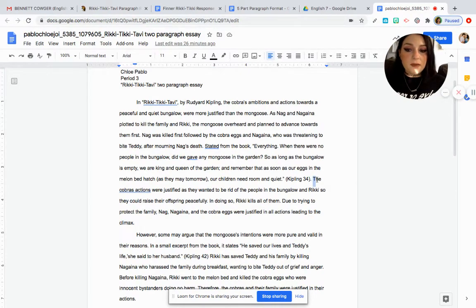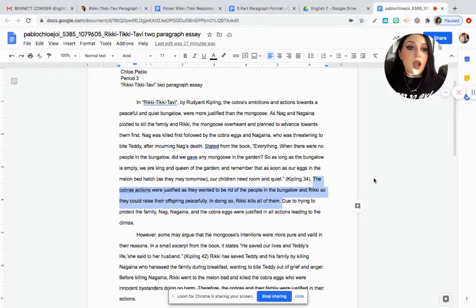This student stated, the cobra's actions, that should have an apostrophe S, right? Because it's their actions. It's a possessive noun, but that's okay. It's an easy fix. The cobra's actions were justified as they wanted to be rid of the people in the bungalow and Rikki so they could raise their offspring peacefully. In doing so, Rikki kills all of them. So notice this is how short it was.